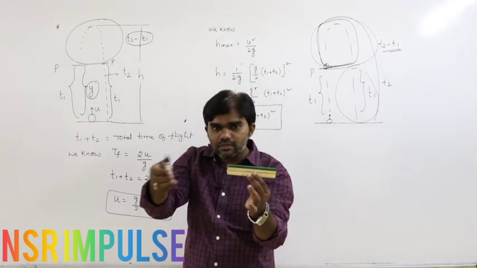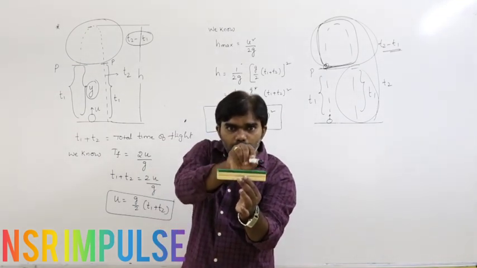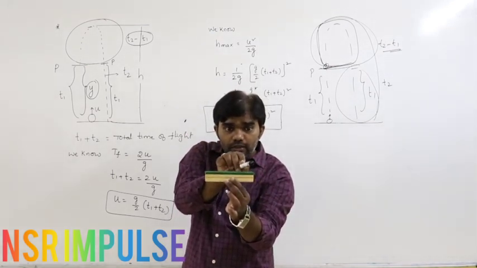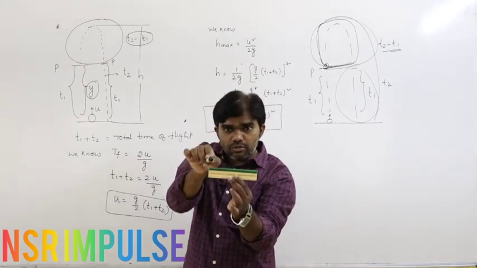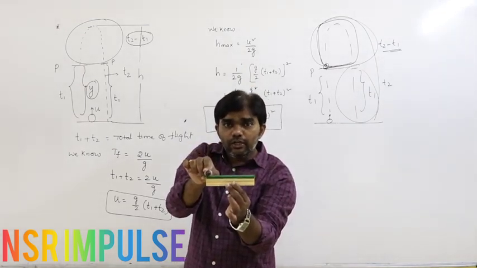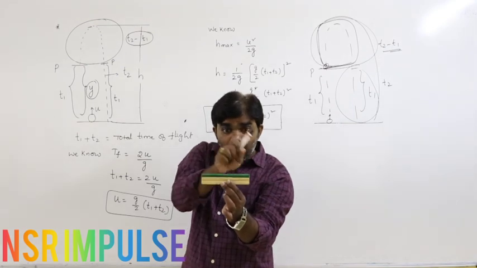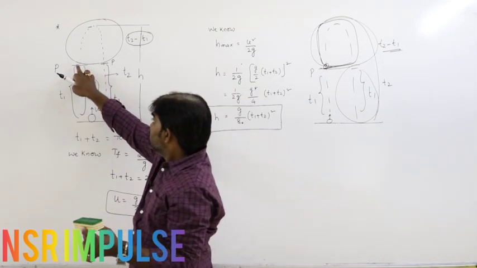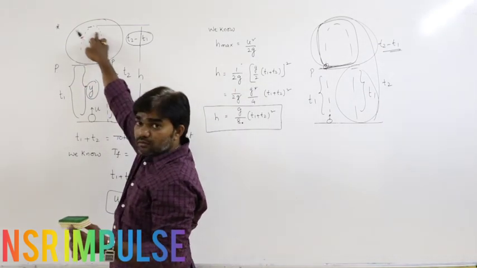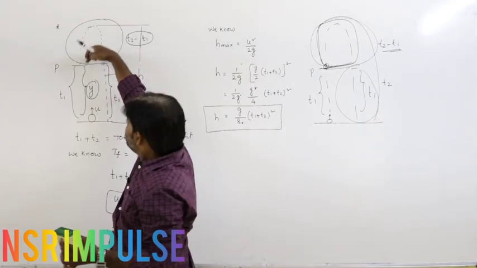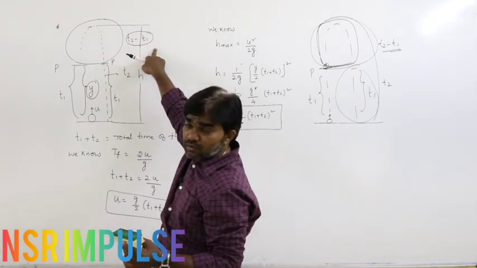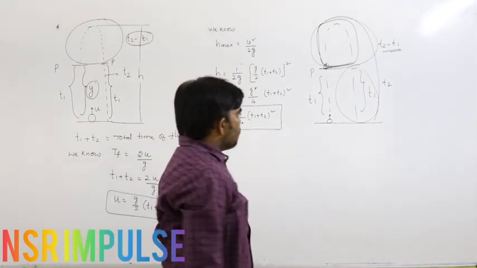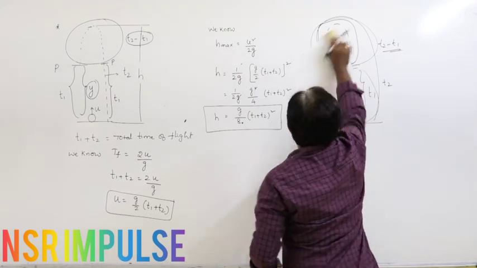So the remaining time, from point P, for the body to reach the maximum height and again the point P, is T2 minus T1. For the first half, let us say it is T2 minus T1 by 2, and the next half also T2 minus T1 by 2. So now here the condition is,